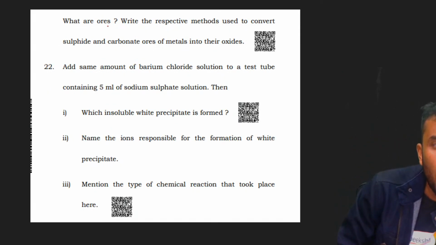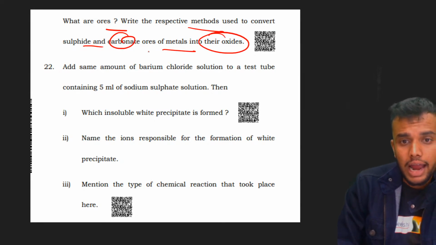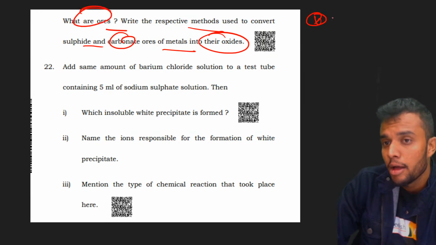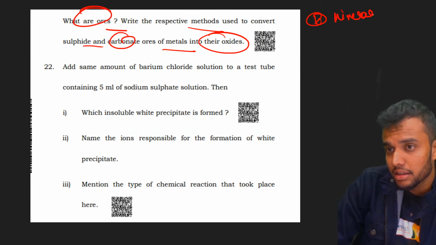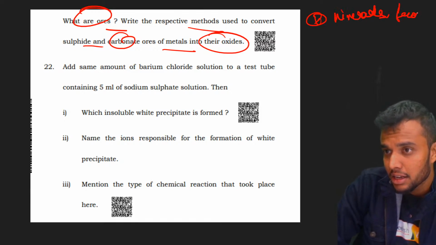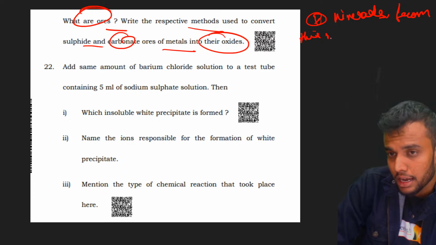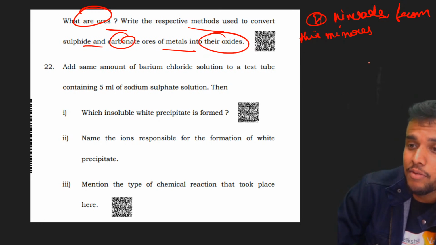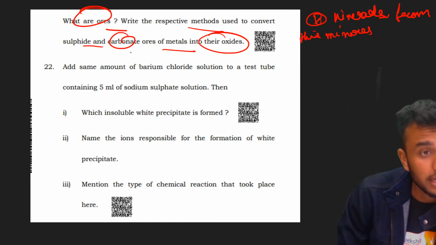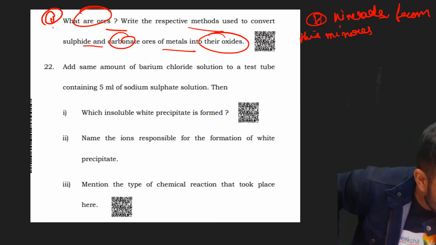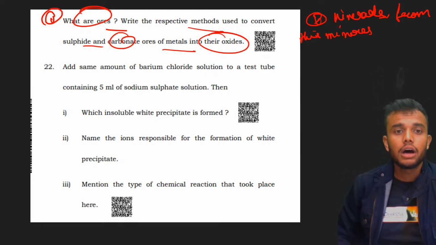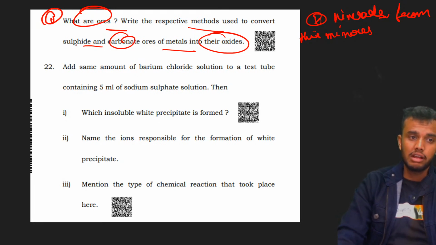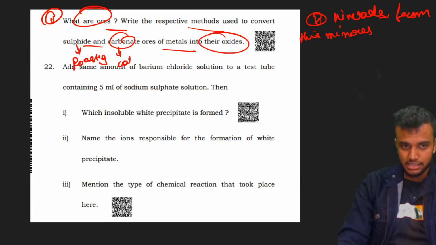Next question. What are ores? Write the respective methods used to convert sulfide and carbonate ores of metals into their oxides. What are ores? Ores are minerals from which we can easily extract a metal by a profitable and convenient method. Examples: bauxite and other ores, bacho. Next, the respective methods. Sulfide ores, it is roasting. For carbonate ores, calcination. Roasting and calcination.